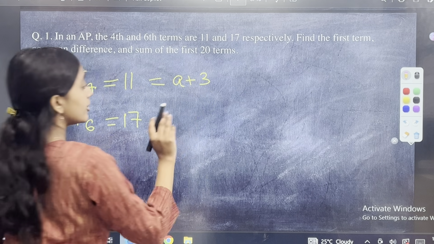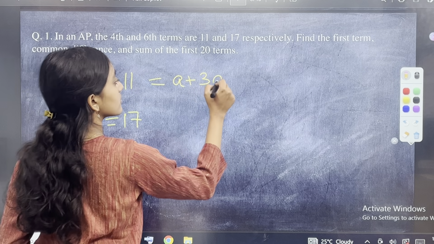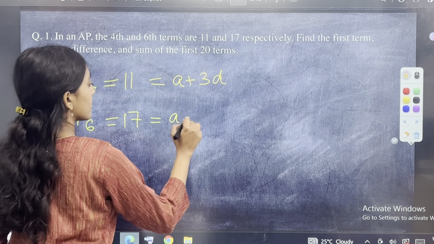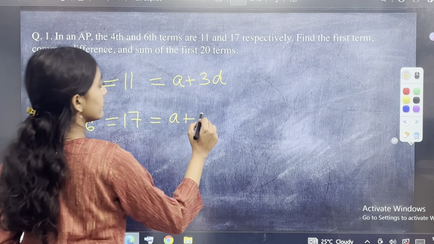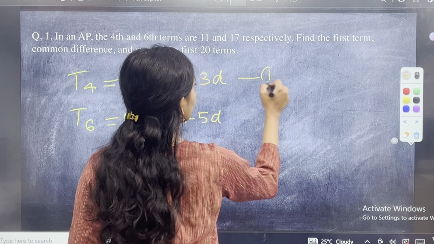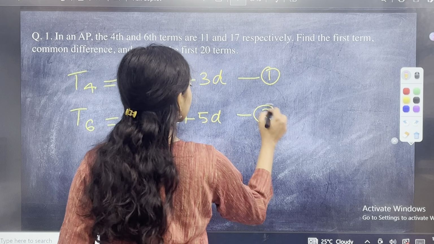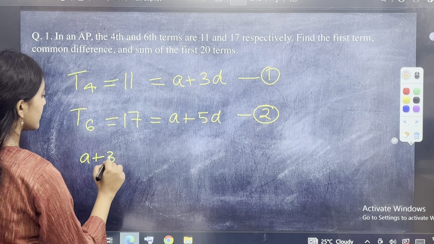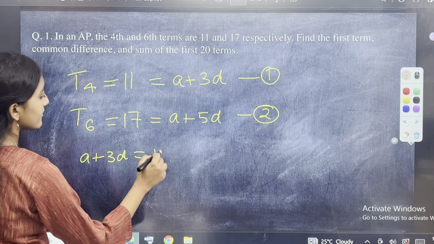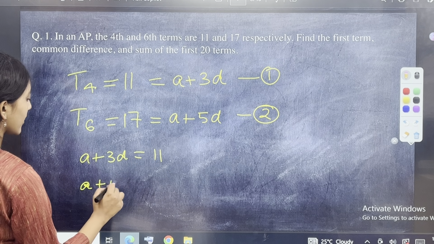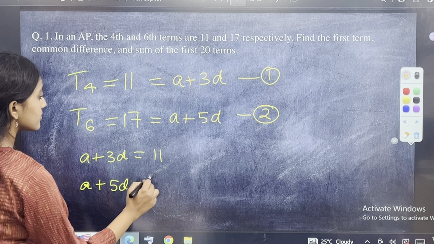We do not know d. Here, A again we do not know. N minus 1 is 6 minus 1, which is 5, and then you have d. This is equation 1 and this is equation 2. So the first equation is A plus 3D is equal to 11. Then the second equation is A plus 5D is equal to 17.